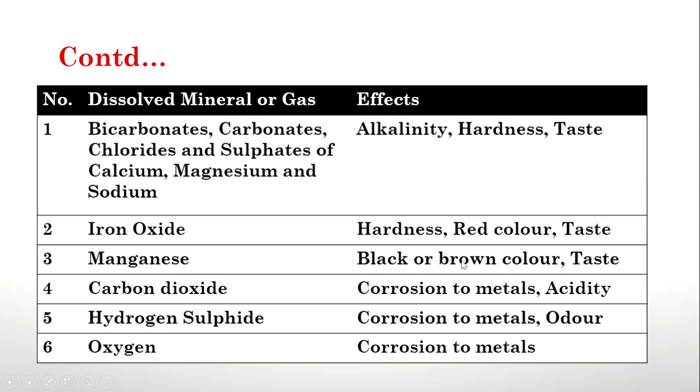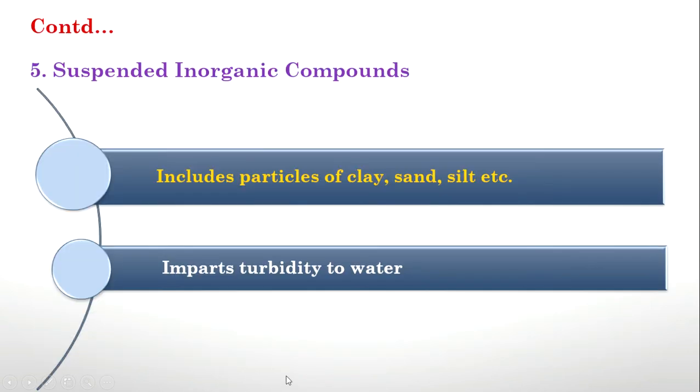Manganese, black or brown color and taste. Carbon dioxide, it causes corrosion of metals and acidity. Hydrogen sulfide, it causes corrosion of metal again and odor will be there. Oxygen, it causes corrosion of metals. So these are the different dissolved inorganic compounds. And the final one is suspended.